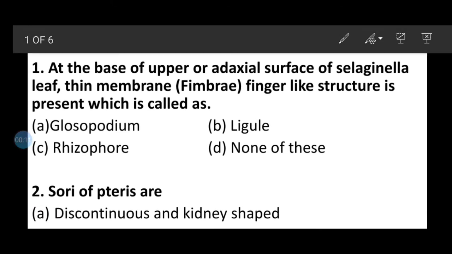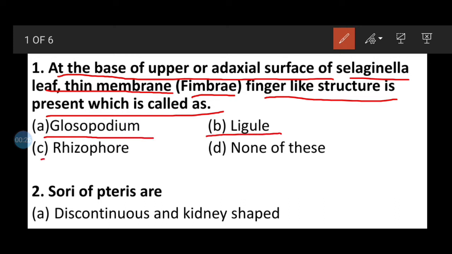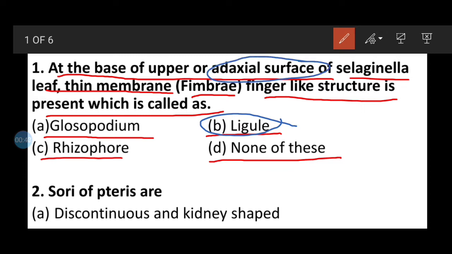Question number 1. At the base of the adaxial surface of the Selaginella leaf, a thin membrane with a fimbriate, finger-like structure is present, which is called: option A glossopodium, option B ligule, option C rhizophore, option D none of these. Here the correct answer will be the ligule. The ligule is the structure found on the adaxial surface of Selaginella. Adaxial means the upper surface of the leaf, and this is the finger-like projection.